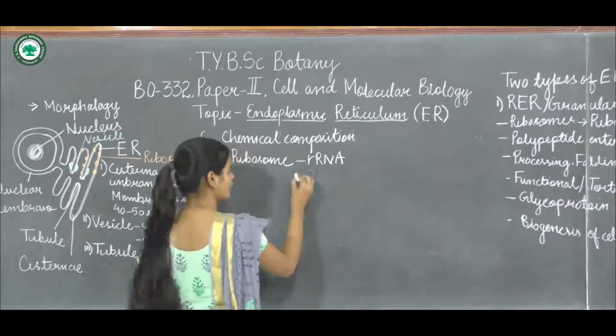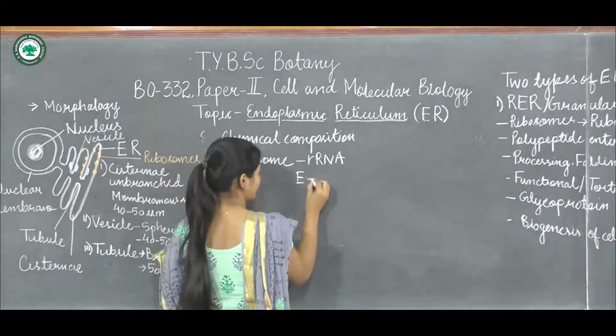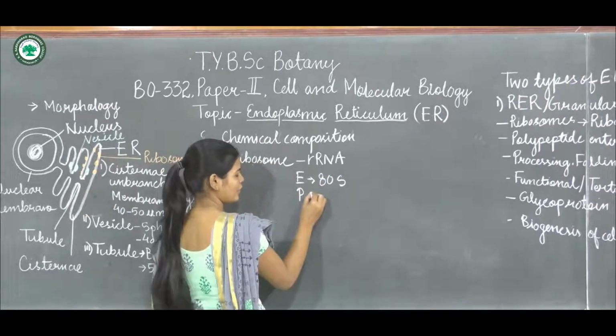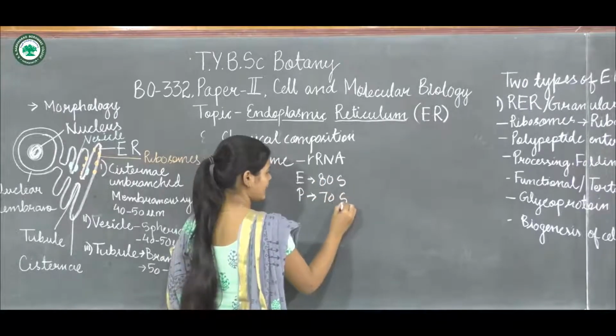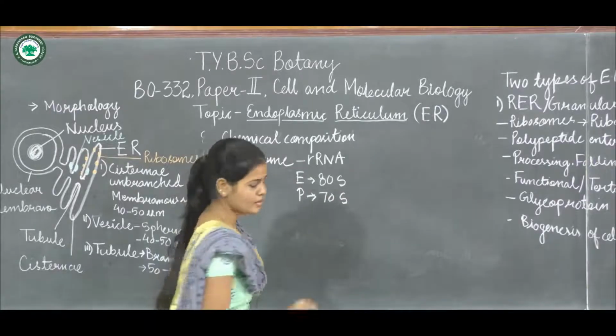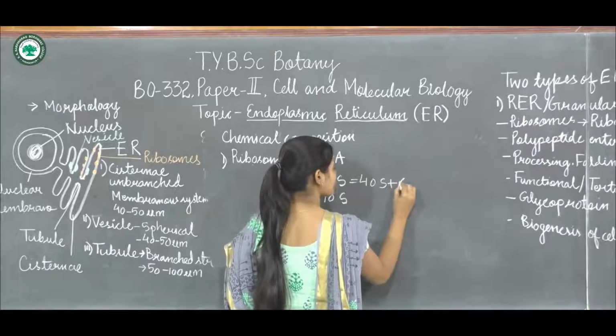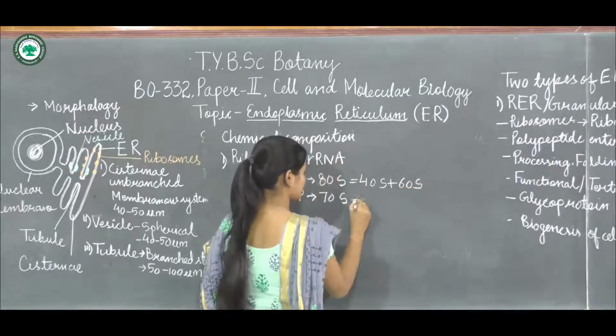In case of the eukaryote, the ribosome is 80S, and in case of prokaryote, it is 70S. That is 40S plus 60S.